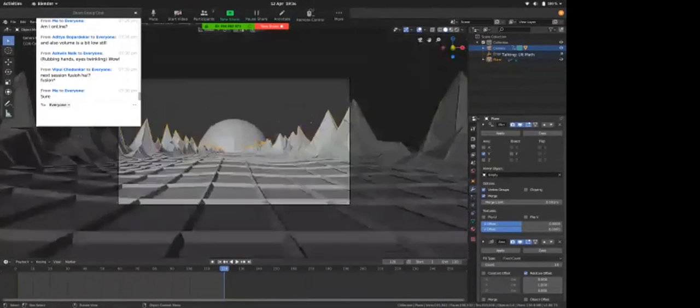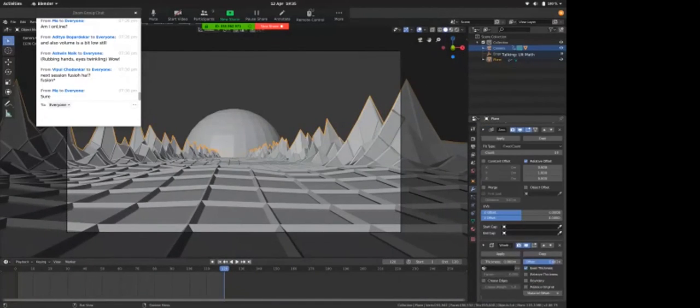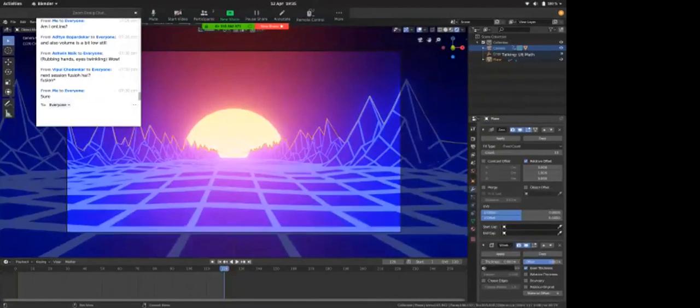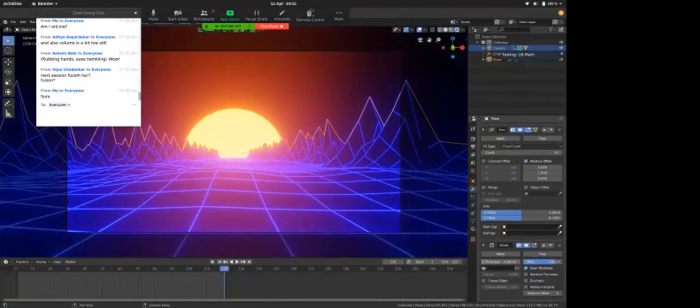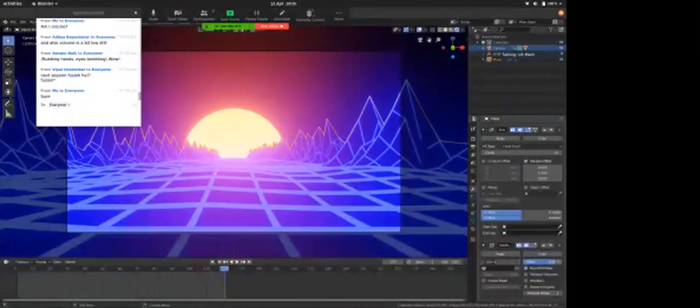Then I hit on this plane and added this wireframe modifier. What my wireframe modifier does is it adds a grid pattern. We needed this grid pattern to use it as a source of light. If I decrease this thickness even further, you can see that here. This is what thickness does. So the wireframe modifier allowed us to use this web kind of thing to make it even cyberpunkier.